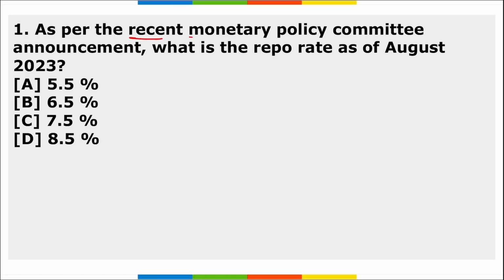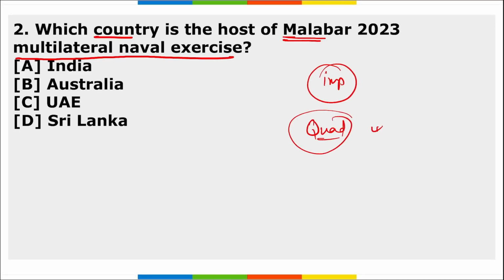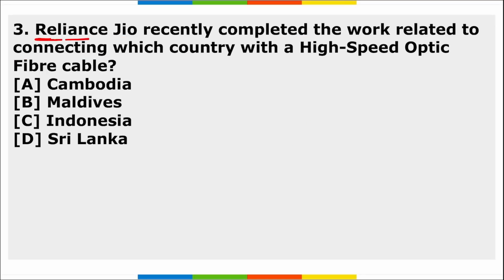First, as per the recent Monetary Policy Committee announcement, what is the repo rate of August 2023? Next, which country is the host of the Malabar 2023 multilateral naval exercise? Important. Correct? Tell me also about the Quad nations here. Next, Reliance Jio recently completed the work related to connecting which country with high speed optical fiber cable? So these are your 3 homework questions, friend.